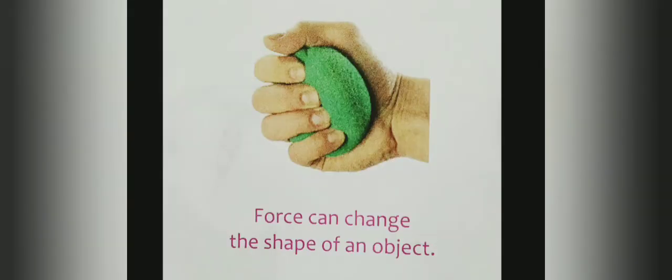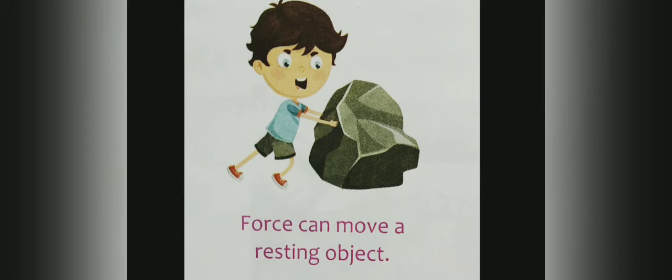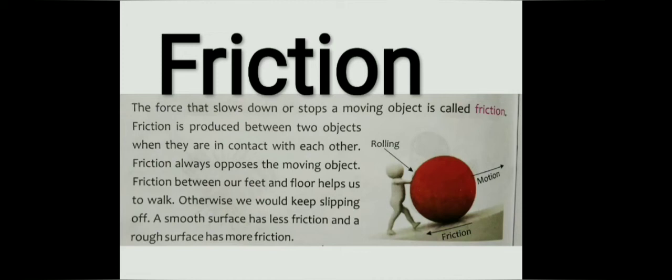Now you can see in this picture, force can change the shape of an object. When you push a soft thing, the soft thing can change its shape. So force can change the shape of an object. Force can also move a resting object, as I taught you here. So, children, we learnt that a push or pull applied on a body is called force, right?